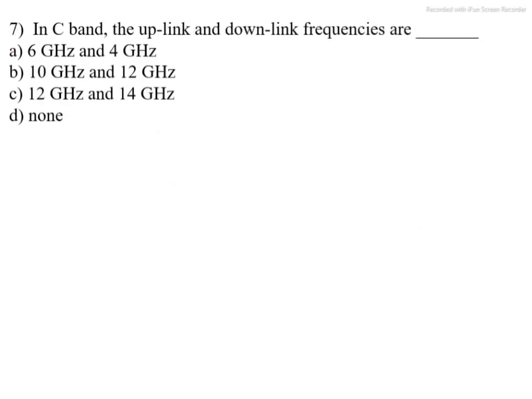Next question. In C band, the uplink and downlink frequencies are dash dash. Here in C band, the C band frequency range is 4 to 8 gigahertz. The uplink frequency is 6 gigahertz and the downlink frequency is 4 gigahertz. The correct option is A, 6 gigahertz and 4 gigahertz.